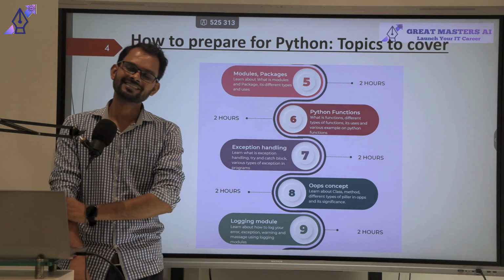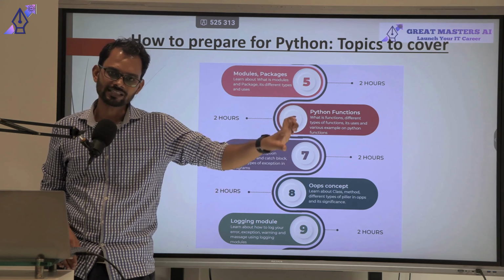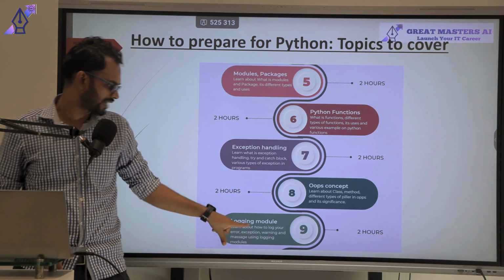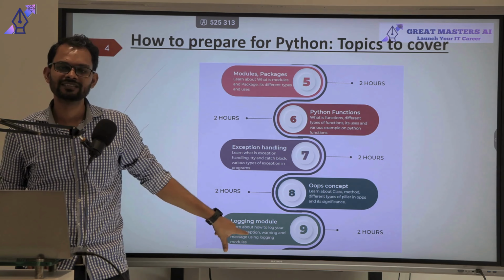Similarly, if an application is running in the backend or front end 24/7, and you want to see at which time what the application was doing, right? So that log is something you enable, right? In the logging part, we will discuss how we are going to enable logging and how we are going to capture the log, right? These are the parts we are going to discuss in the logging part.